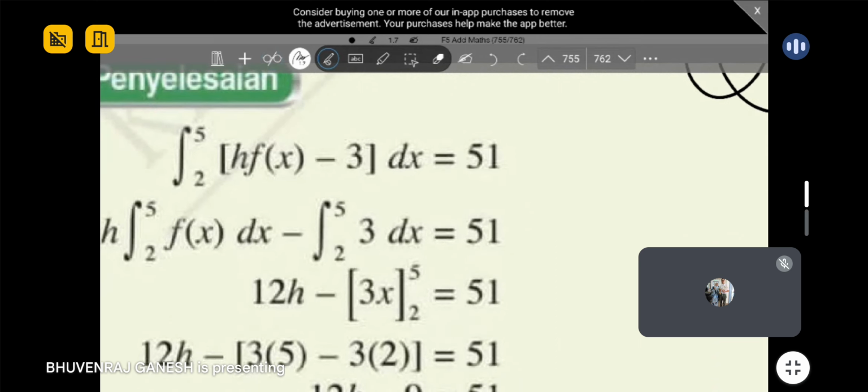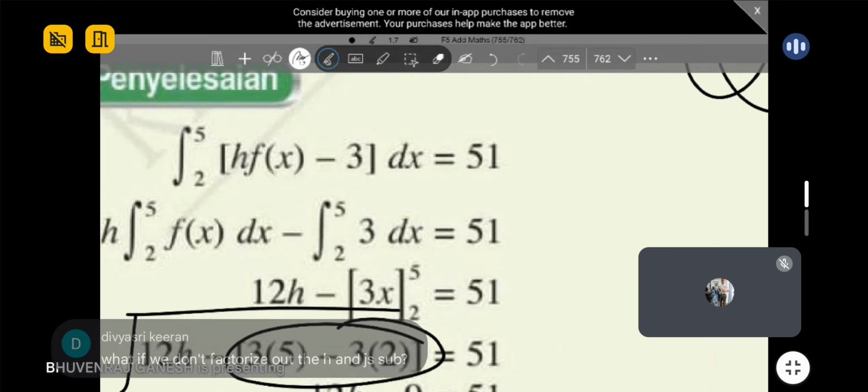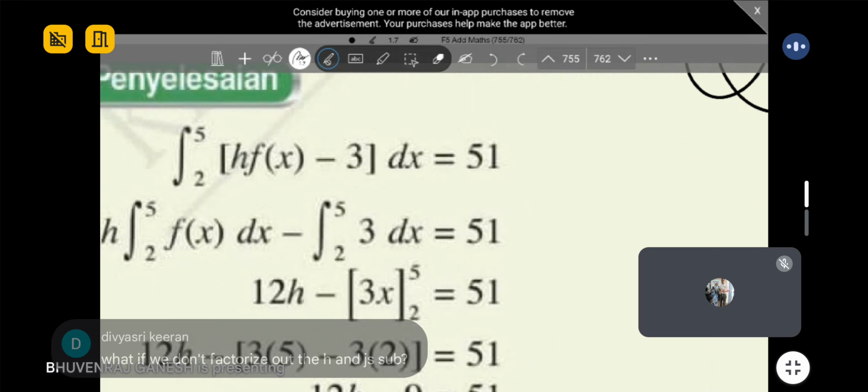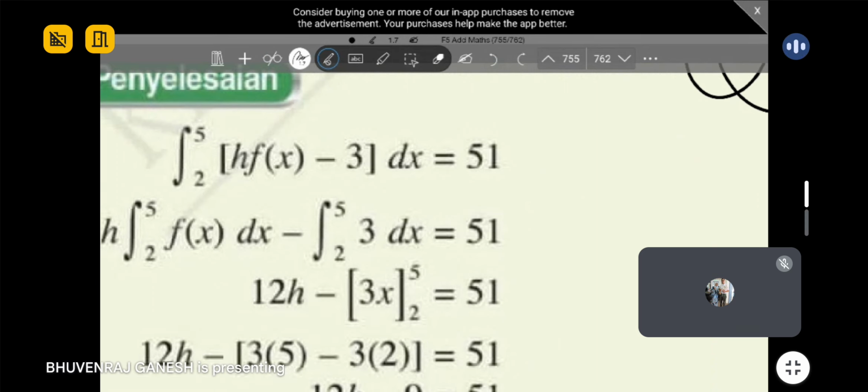Okay, guys, over here, be careful. You must put a big bracket because you have a minus sign here. If you don't consider it correctly, this one you might accidentally put as minus, but actually it's plus because negative, negative. So you must make sure that it's correct there. Okay, if you want it to be easier, you just directly solve this inside. Then only you consider this whole thing to get the answer. What if we don't factorize out the h and just substitute?